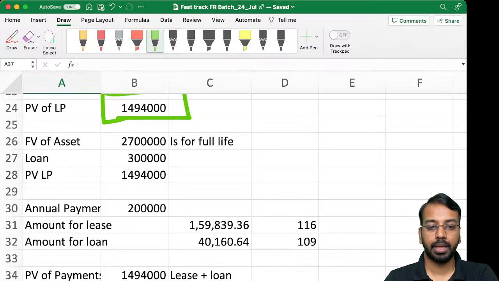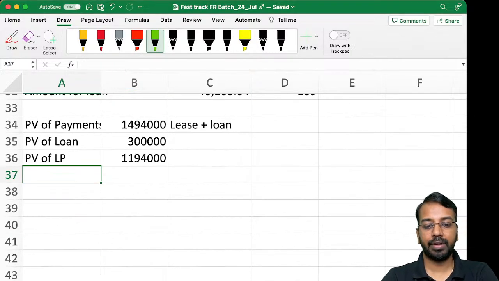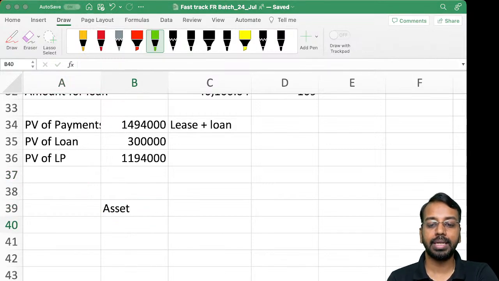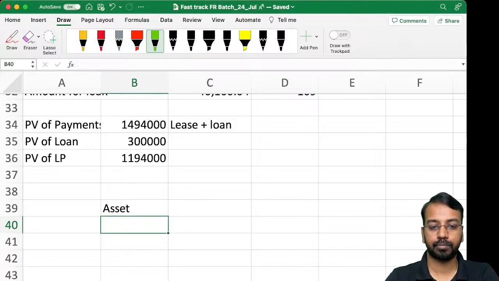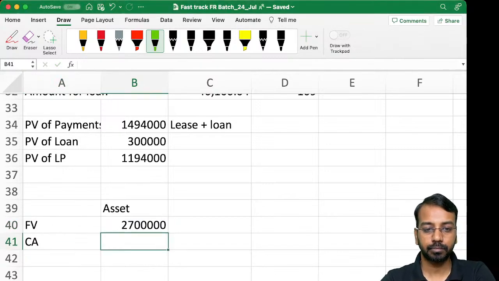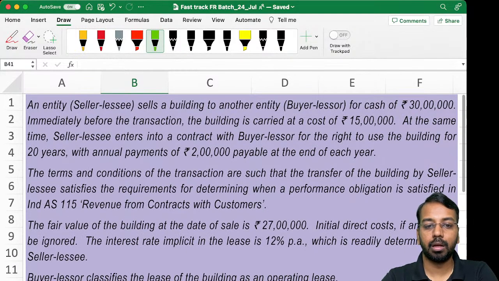Now, I have an asset worth 27 lakhs and having a carrying amount, as per the question, of 15 lakhs.